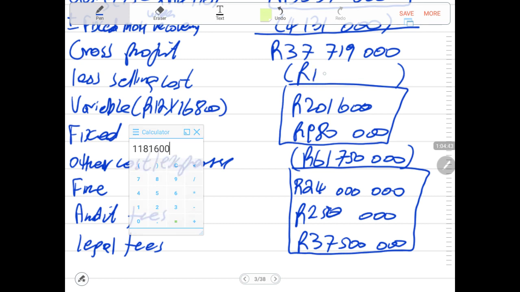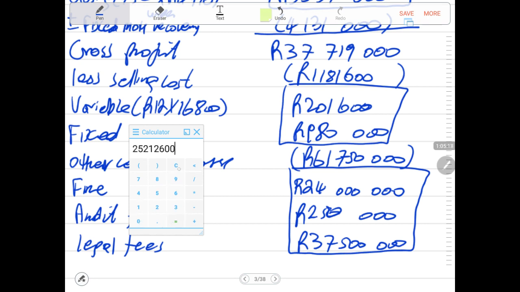That is 1,181,600. We add that with the 61,750,000. We deduct 37,719,000.